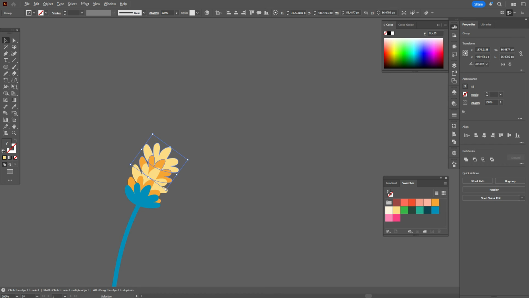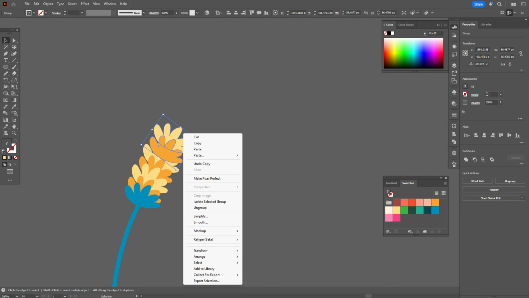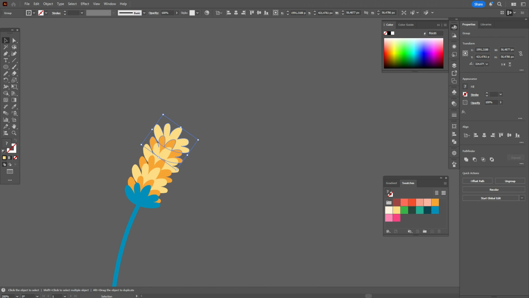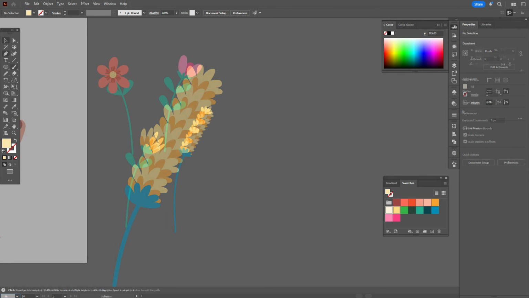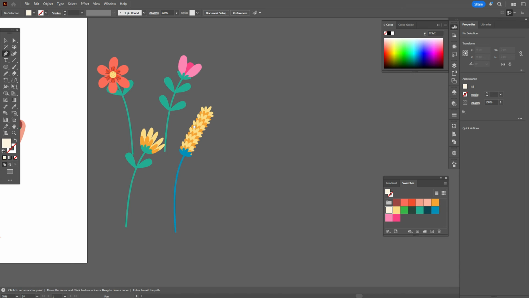Send to back. Make one more copy, send to back. And again like this. Okay, the flower is ready. Let's draw the next flower.